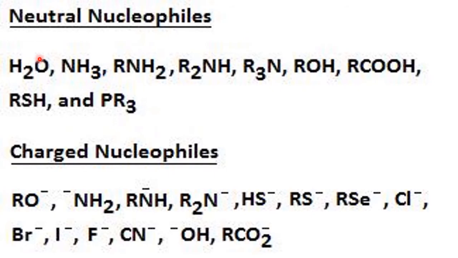They carry the lone pair of electrons or electron rich center. So 2 lone pair, 1 lone pair, all these carry 1 or more lone pair of electrons. So they donate electrons, they donate the negative charge, therefore they are called neutral nucleophiles. They are molecules, but they donate electrons, that's why they are called neutral nucleophiles.